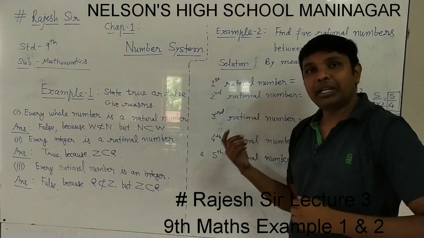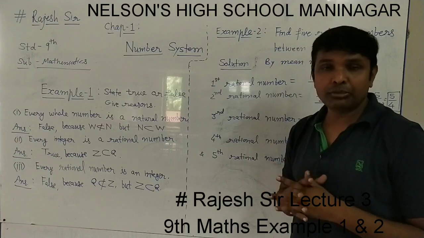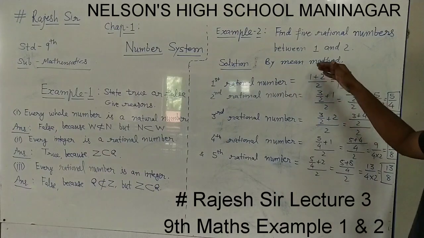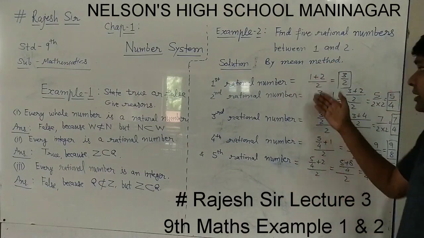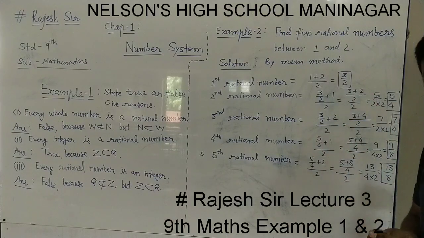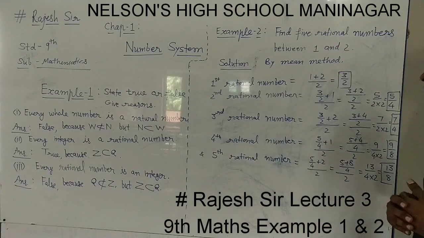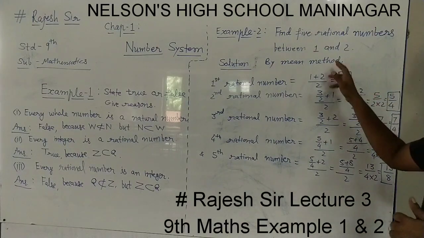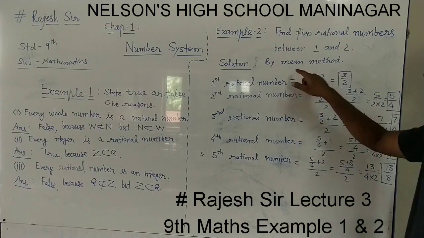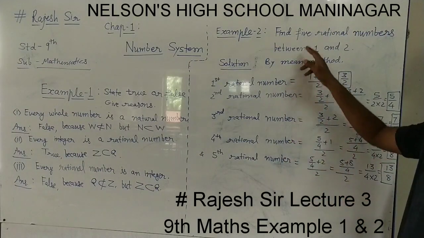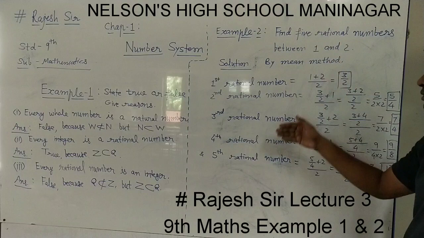One method we applied in the exercise was the multiplying ratio method. The other is the mean method, which is given in our textbook example. Let's understand this method also, because it was not discussed in the exercise, where only the multiplying ratio method was applied because it was so easy. By the mean method, we will find the 5 rational numbers one by one.